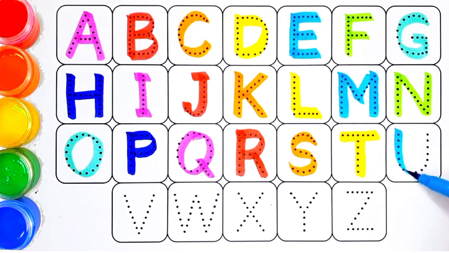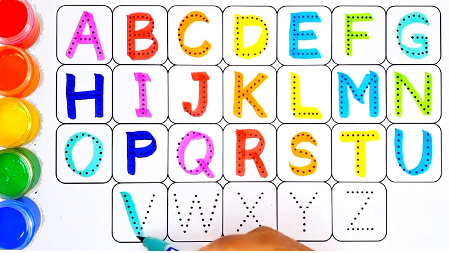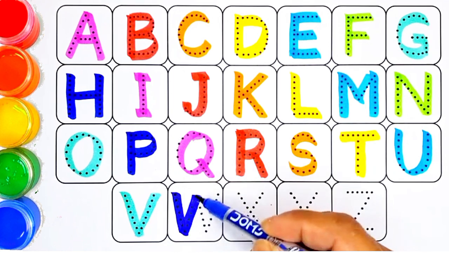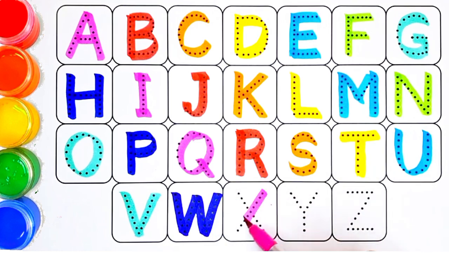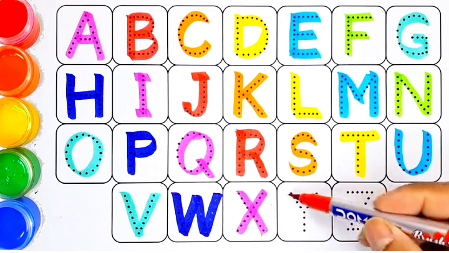U for umbrella, U for uniform. V for violin, V for van. W for watch, W for water. X for X-ray, X for xylophone.